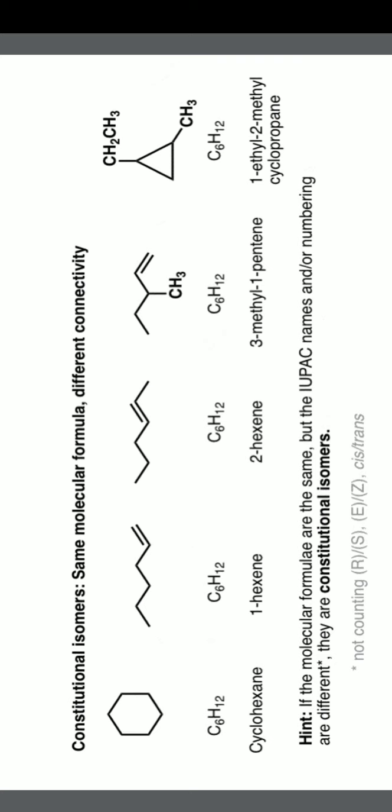Whereas the structures you can see are different. The first one is a cyclic structure with no double bond. In the second one we have one double bond, it is an open chain structure. In the third one we have one double bond but in the second position, it is also an open chain structure. The fourth one is cyclic but with two substituents. So the structures are very clearly different. This is what we generally consider as molecular formula is the same but connectivity is different. So this is what we call constitutional isomers.